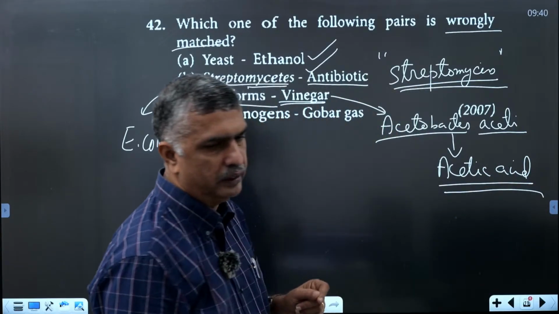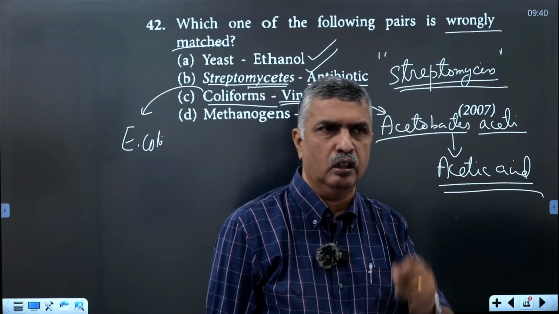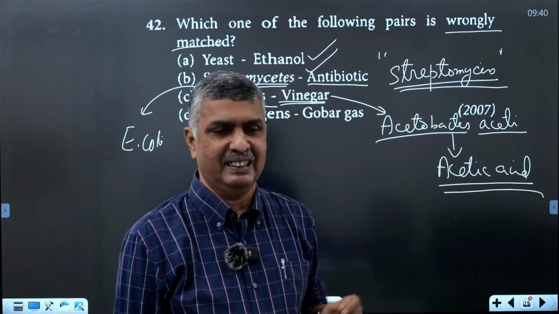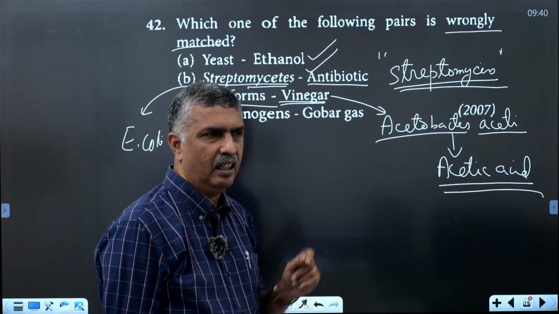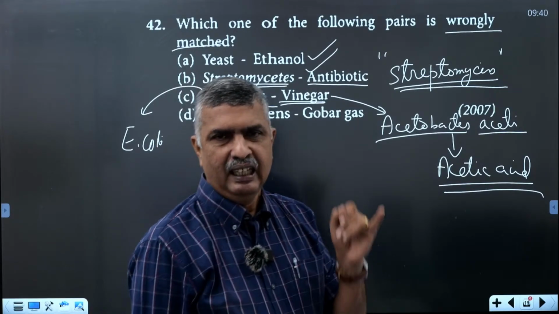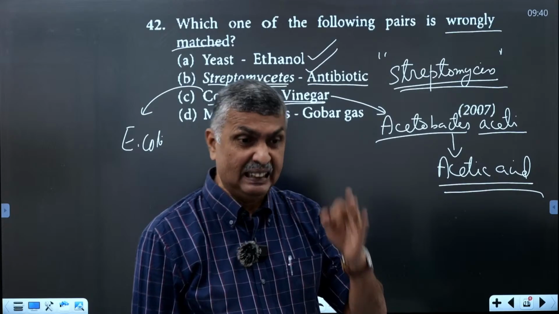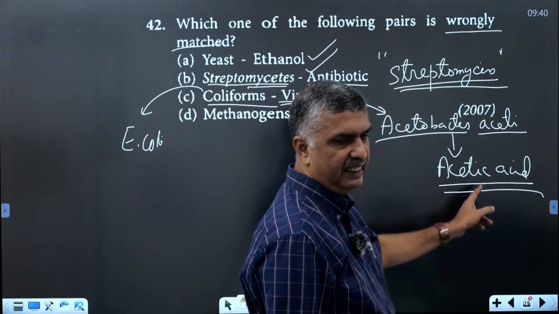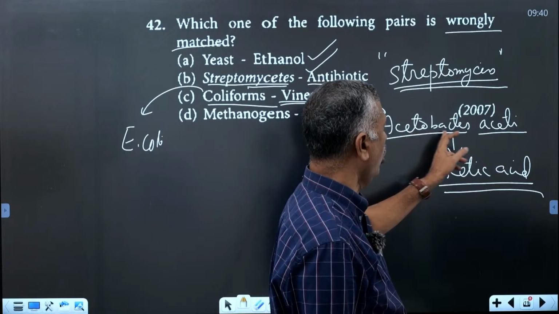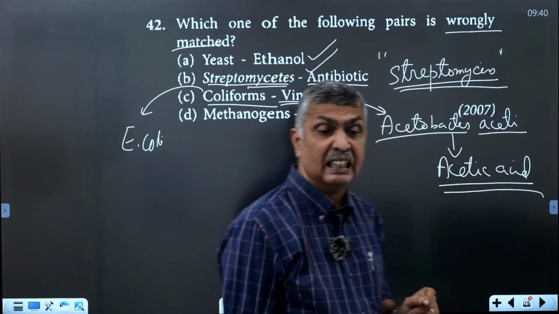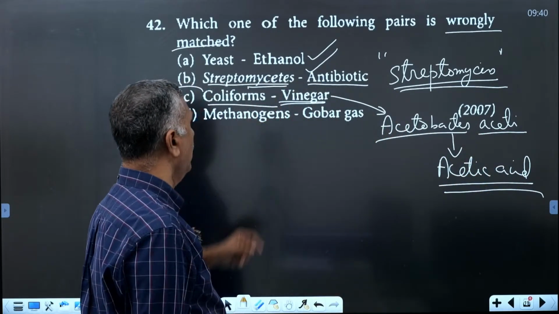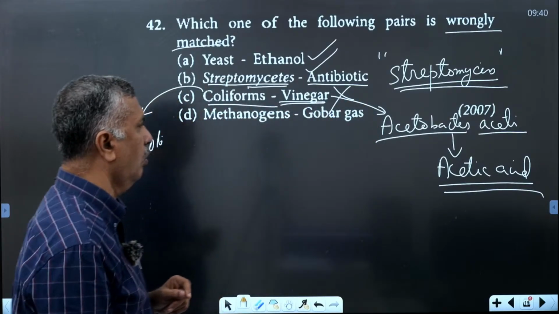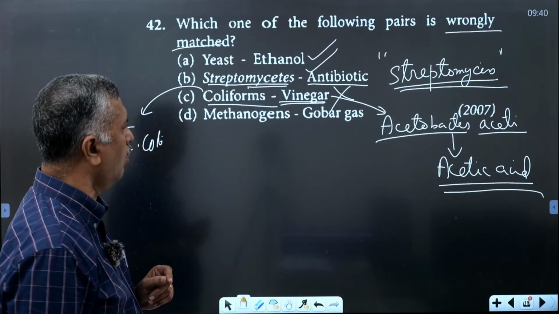That is part of your chapter on the role of microbes in the industrial production of acids. We have studied butyric acid, lactic acid, citric acid, and another one is acetic acid. That is a wrong statement.